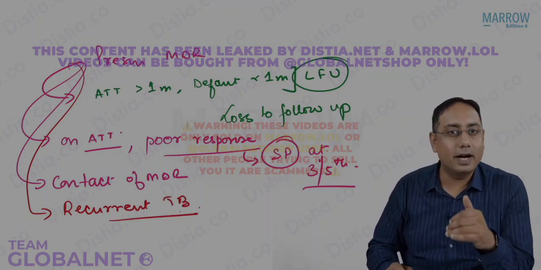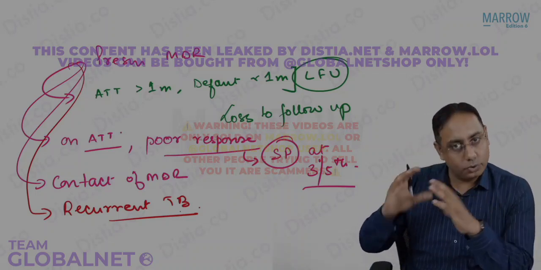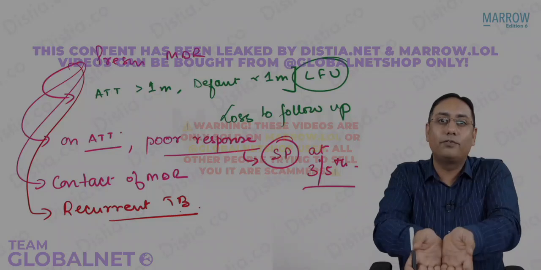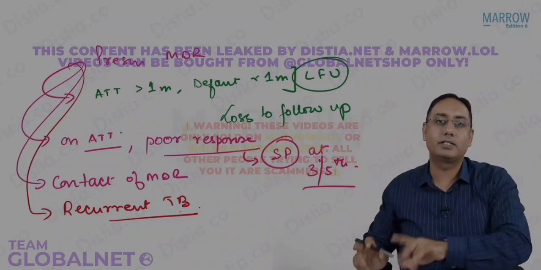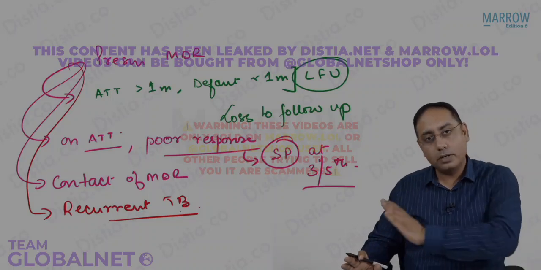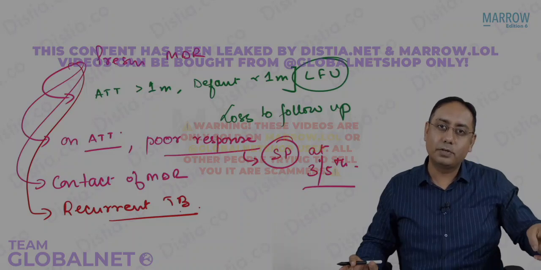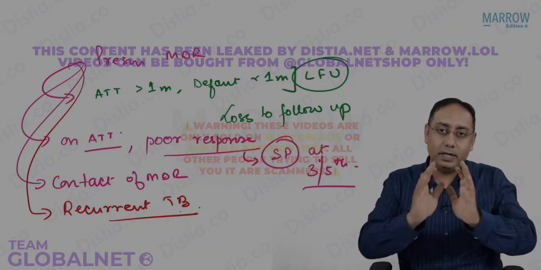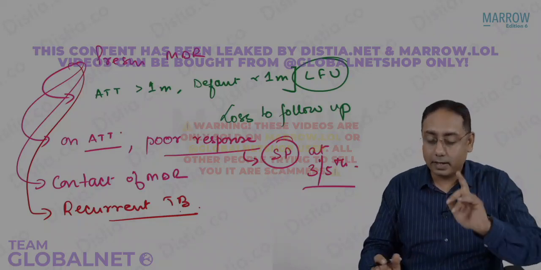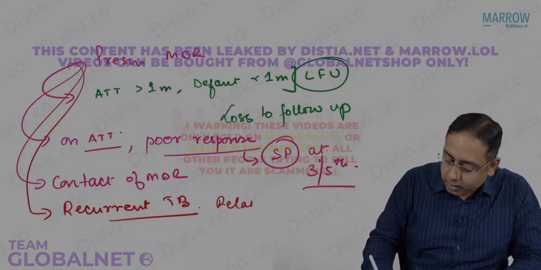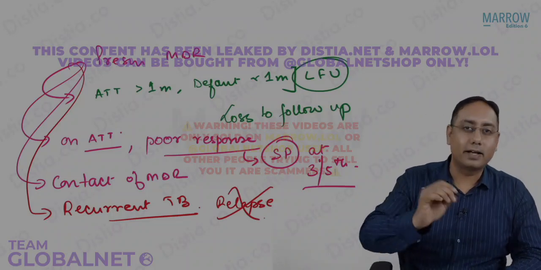Earlier, do you know that we had a relapse of TB? What do you mean by relapse? Relapse is any person who took TB treatment and was finally cured of TB, and then he got sputum positive again after being declared treatment cured. So once you complete your treatment, then you should be fine. But in case you still get sputum positive after getting a complete declaration that you are cured, that is a relapse of TB. That word relapse is gone now. We do not say relapse. We have replaced the word relapse with recurrent TB.